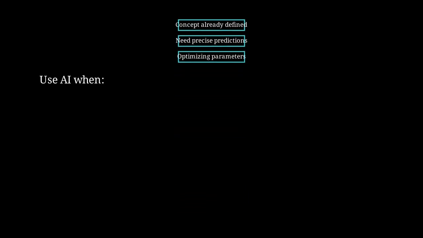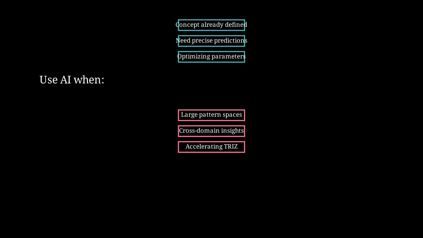AI adds value in specific contexts. Use AI when searching large pattern spaces, seeking cross-domain insights, or accelerating TRIZ principle application. Let's summarize our exploration of TRIZ and its modern relevance.